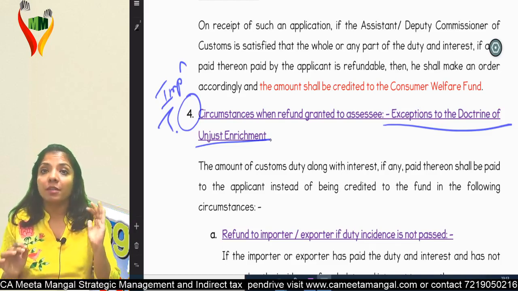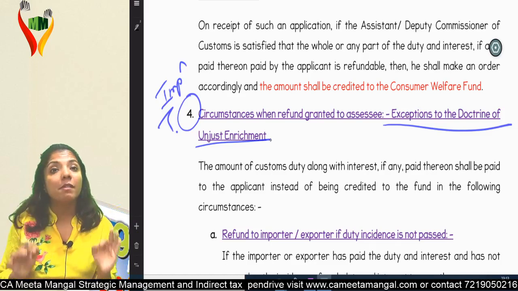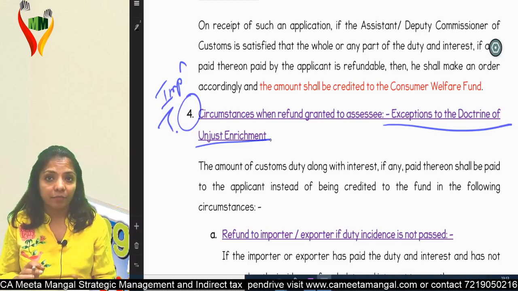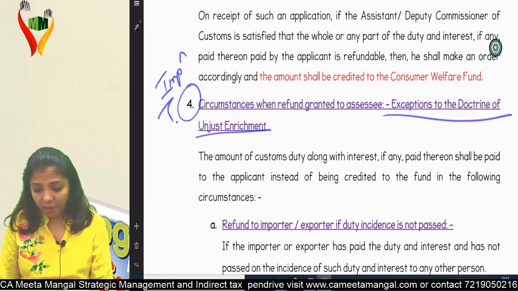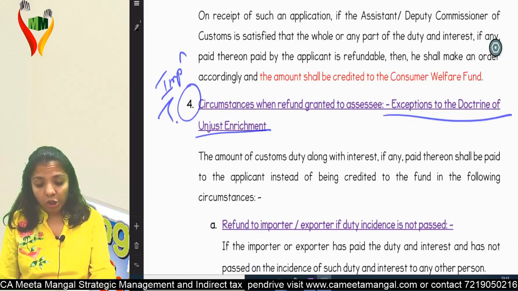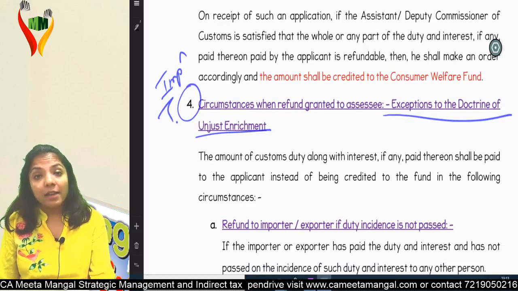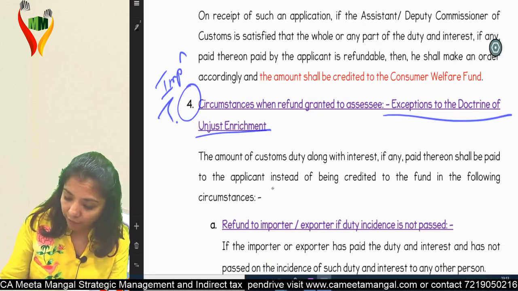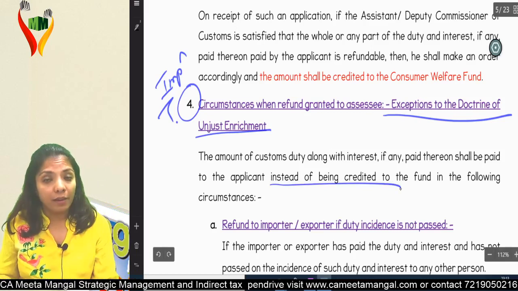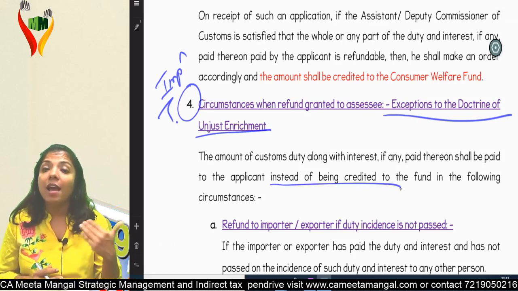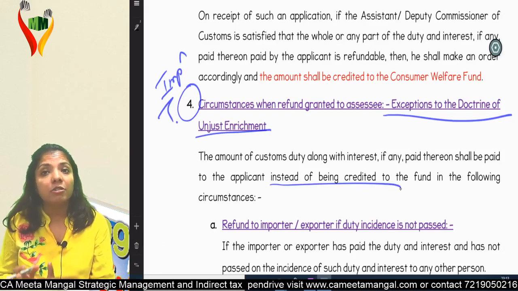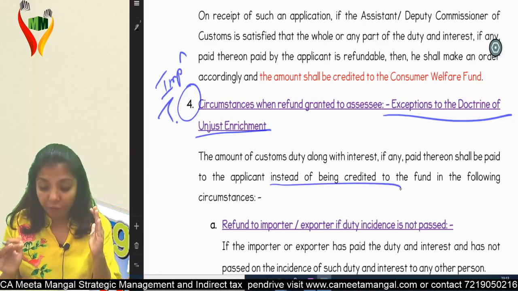But there are a few scenarios where the money will be granted to the assessee. The amount of custom duty along with interest, if any, paid thereon shall be paid to the applicant instead of being credited to the fund. In the below scenarios, the amount will be given to the applicant rather than transferring to the consumer welfare fund.